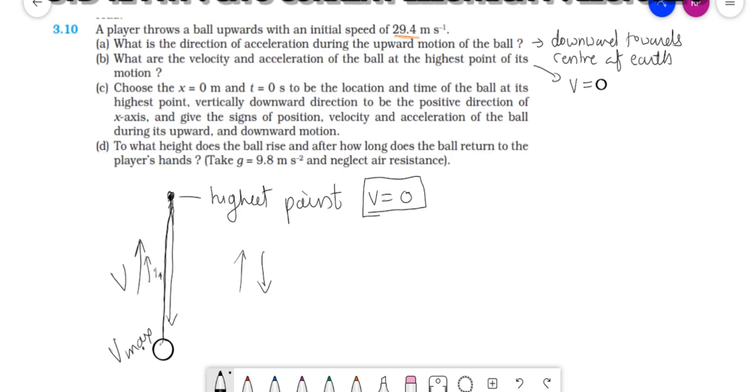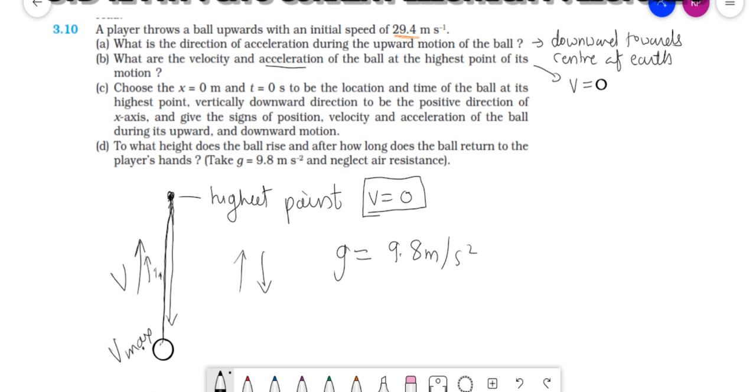Now the second is acceleration. Which acceleration acts? Gravitational acceleration. I told you, when you are throwing the ball upward or when you are releasing the ball from the top, every time there will be only one acceleration, that is gravitational acceleration. Its value is 9.8 meter per second square.